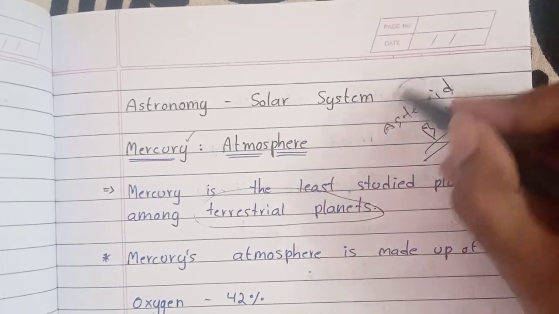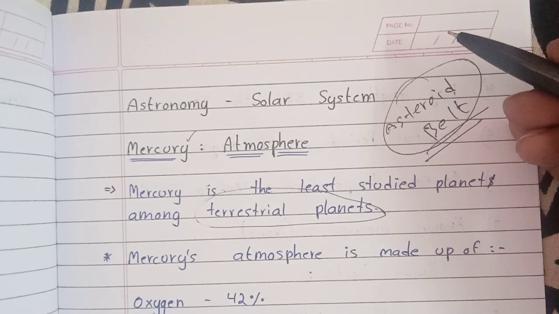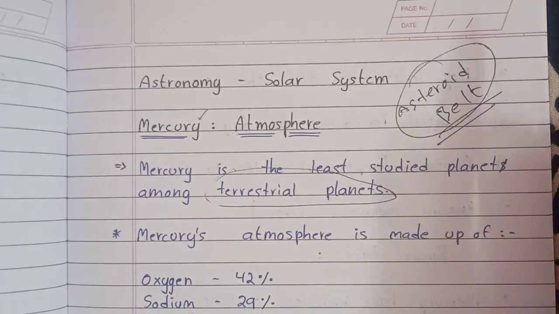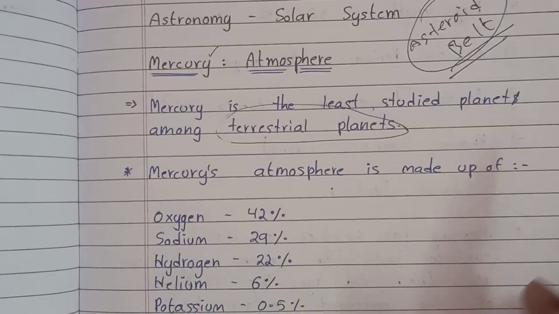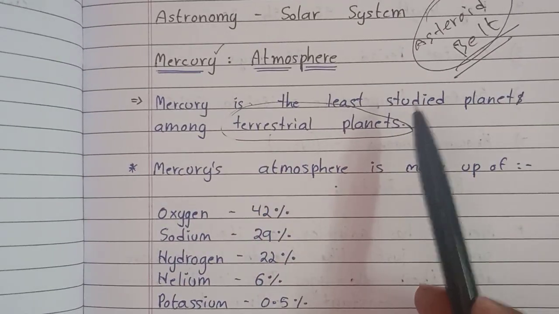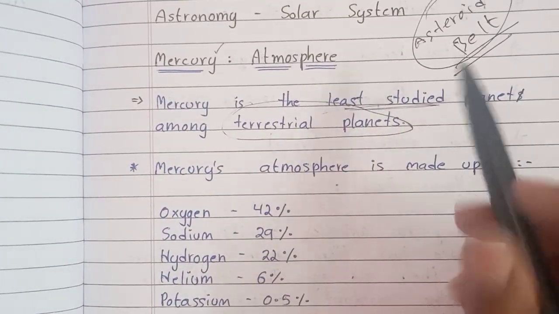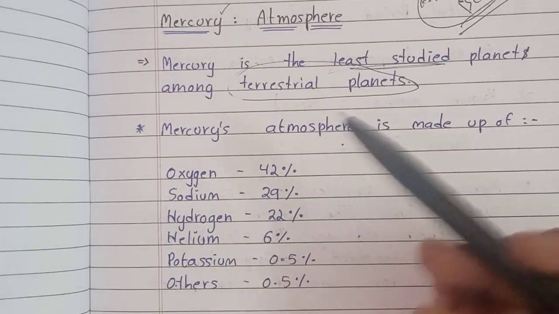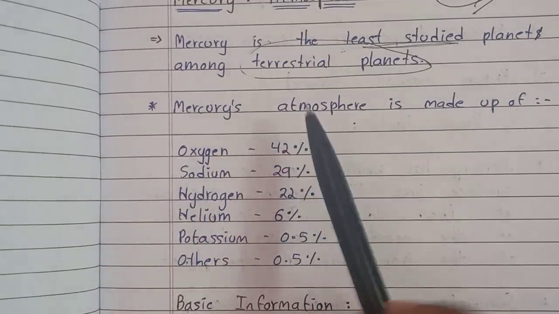Now, about this asteroid belt, I'll make a separate video about it. I hope most of you know about the asteroid belt. And Mercury is the least studied planet. So we'll go into Mercury's atmosphere.